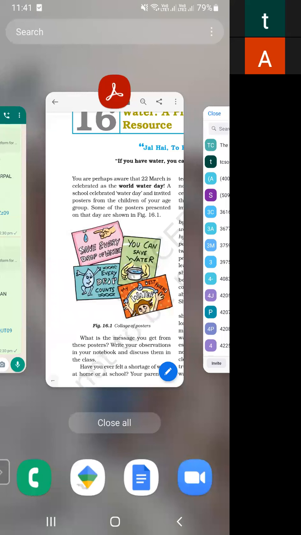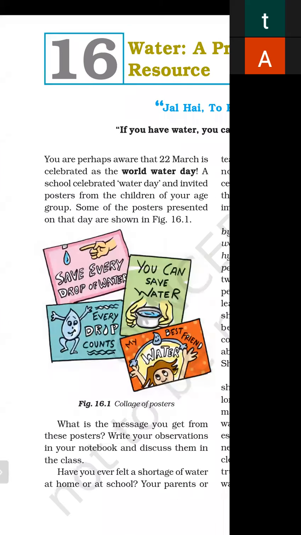A school celebrated Water Day and invited posters from the children of your age group. Some of the posters presented on that day are shown in figure 16.1. Save energy, save every drop of water. You can save water, every drop counts. My best friend, water. These are some of the posters. You can make different posters regarding conservation of water.